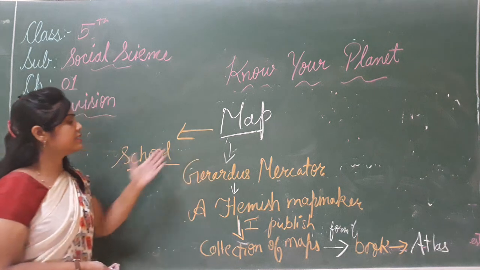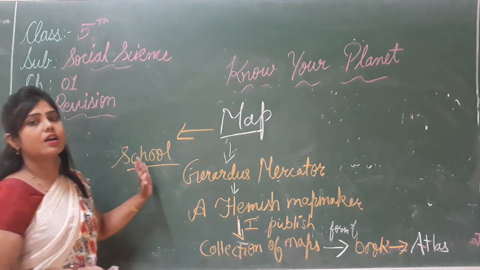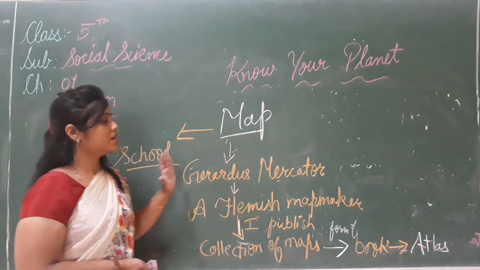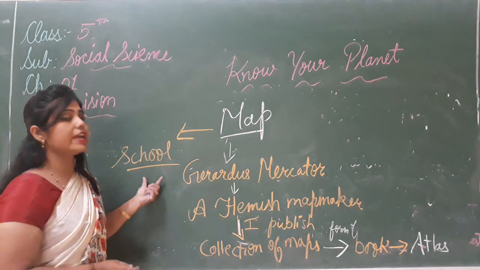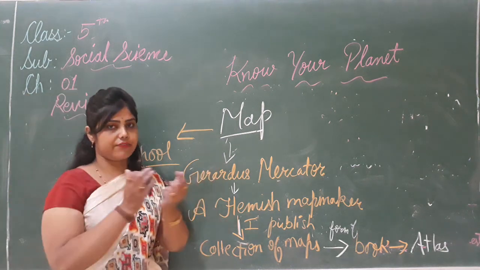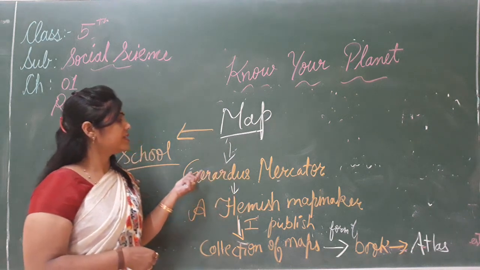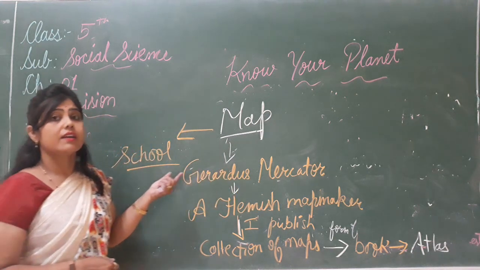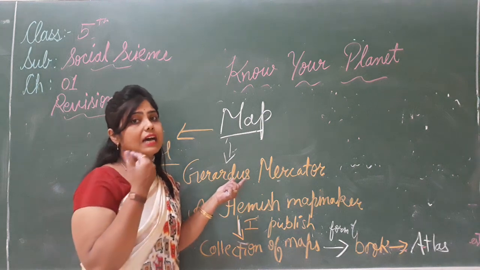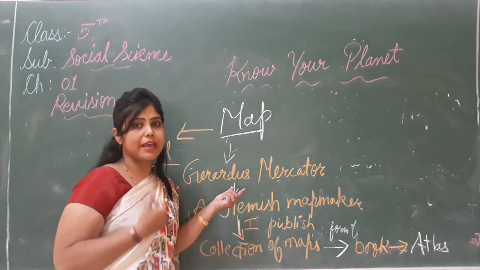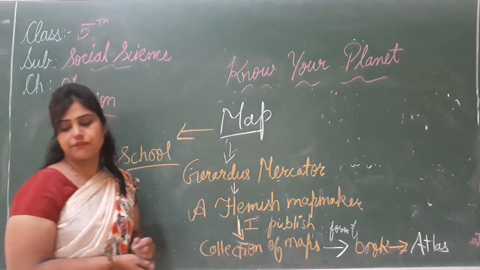इसलिए जो मैप है, this is better than the globe because it is on a flat surface. On a flat surface it is very easy to understand things compared to a curved surface.